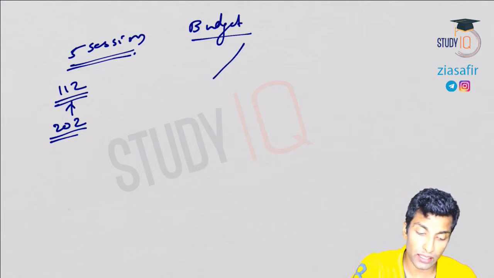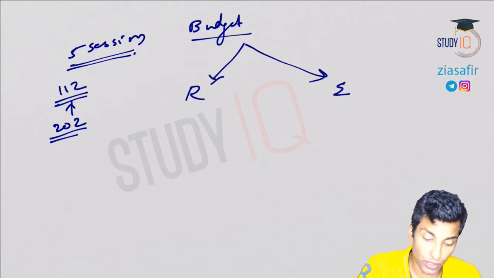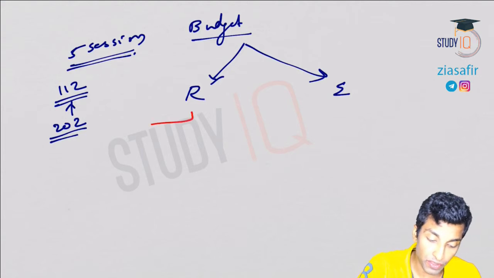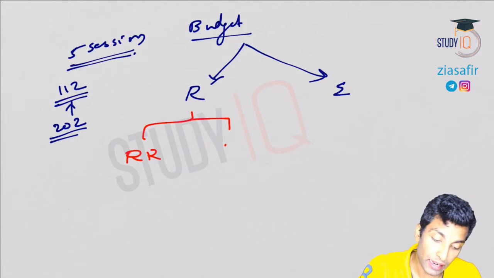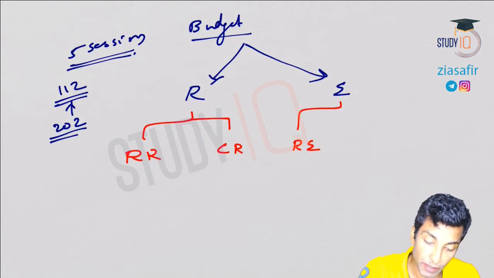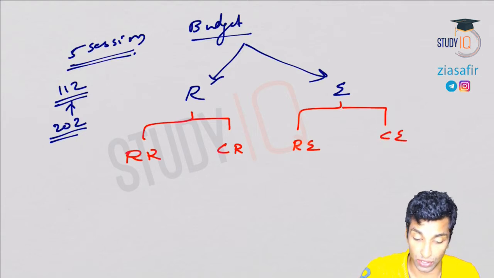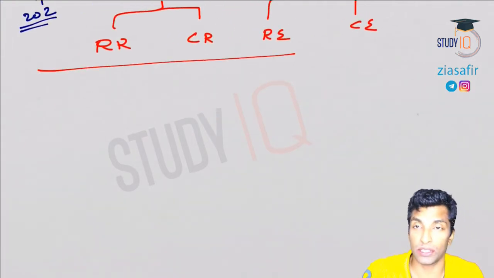So here you can understand there are two parts: receipts and expenditure, right? So receipts are further divided, if you see the structure of budget, into revenue receipts and capital receipts. Expenditure is further divided into revenue expenditure and capital expenditure. So I'm not getting into the details of it, as we have already covered this in our first session.